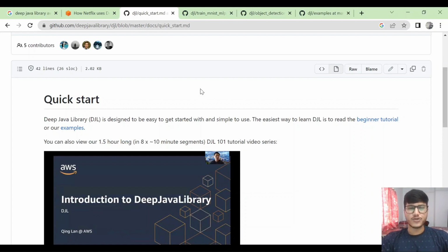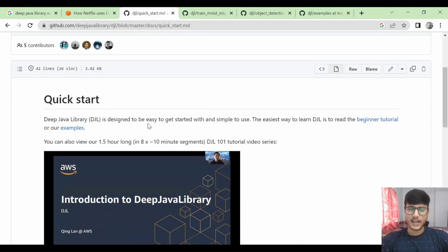Earlier, when we used to talk about AI and ML, we always thought about Python, because Python has so many third-party libraries and technologies available to integrate easily and do the programming. But in today's era, Java libraries are also available, published by organizations such as AWS, which support AI and ML models to be developed and integrated using Java. One such library is Deep Java Library, which we are going to discuss today.